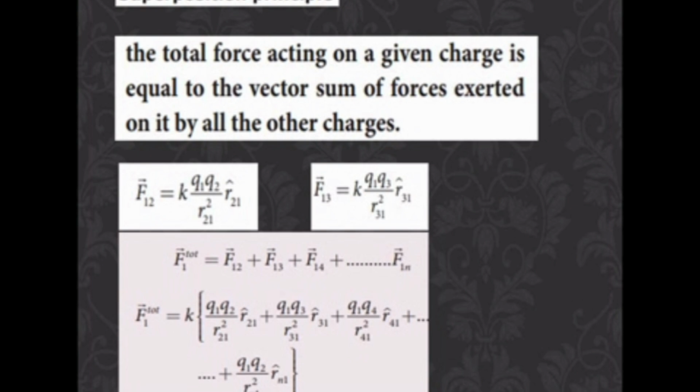So we can write the equation. See here, K is a constant value and it is common for all the forces. So we can take K outside in that equation. So K into Q1 Q2 by R21 square, unit vector 21, plus and so on up to the n-th value, that is Q1 Qn by Rn1 square, unit vector Rn1. So we are going to add all the values. Finally we'll get the total force acting on the charge.